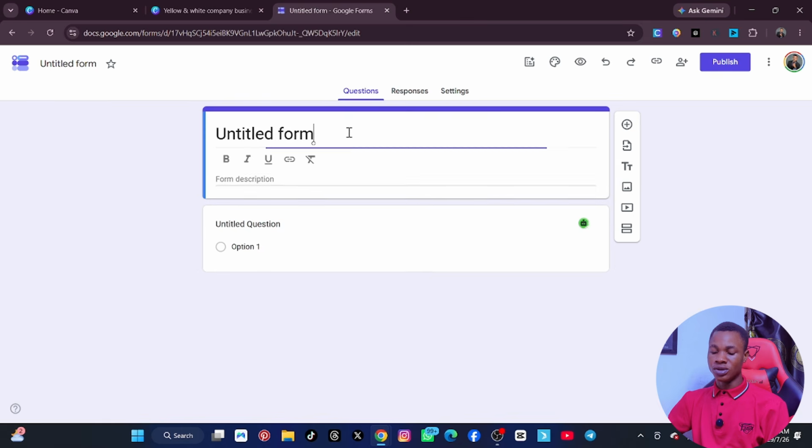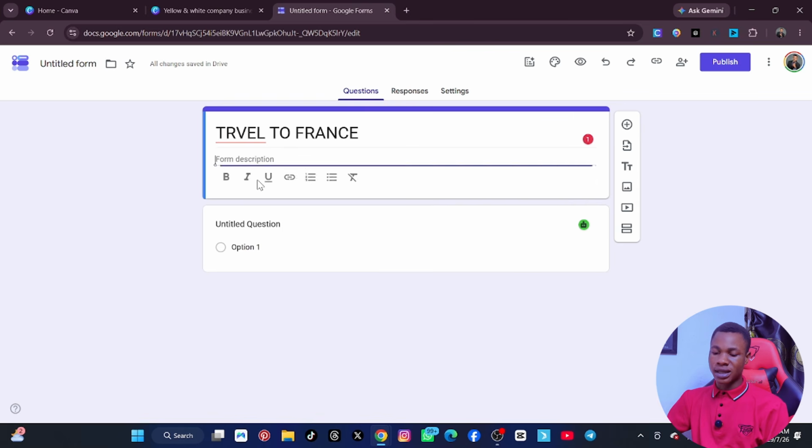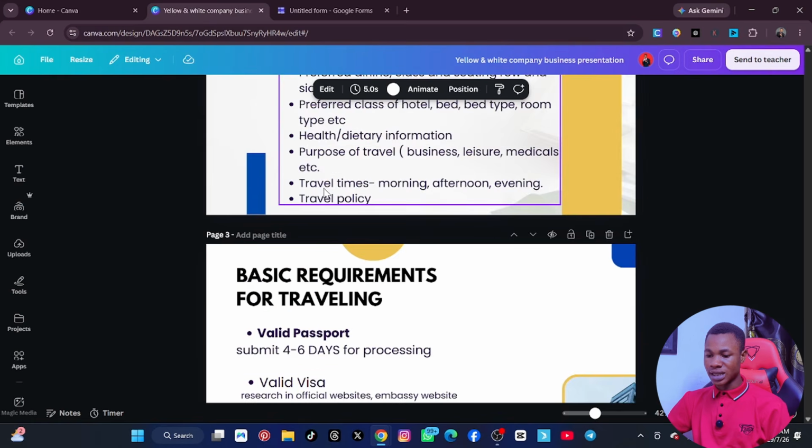Then what is the title? You can say travel to Spain, or sorry, travel to France, or whichever one you want. Just give it a nice title. All right, then say this is maybe the description. Let's say this is the form to get information from you in order to make your plan and your reservation. Now here you start adding all the questions that I have here.